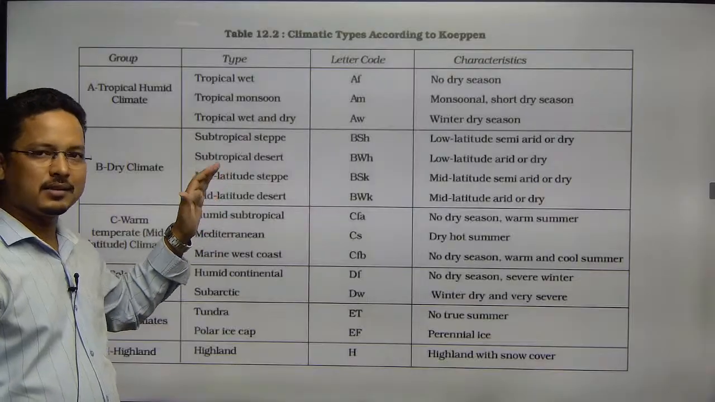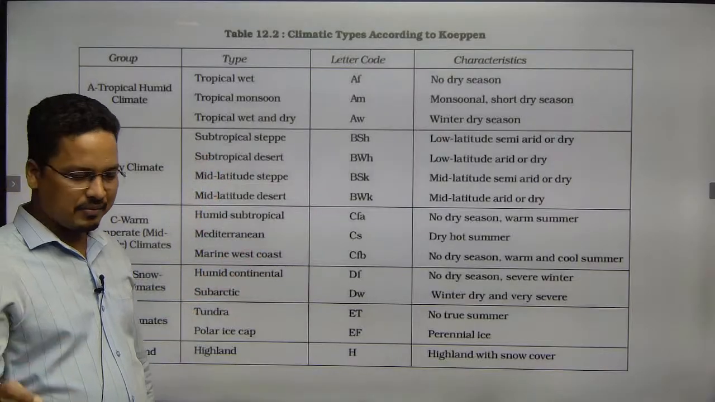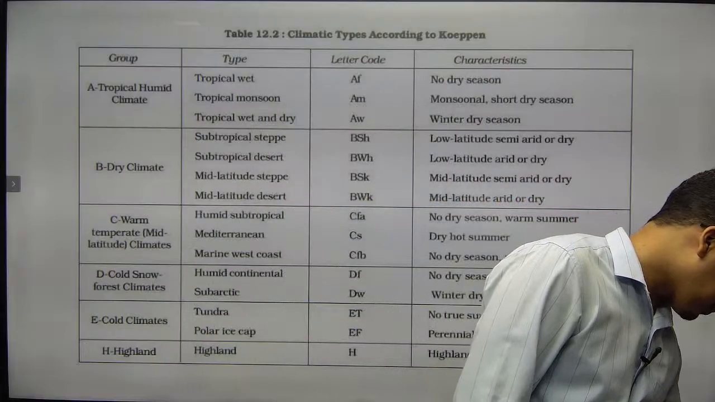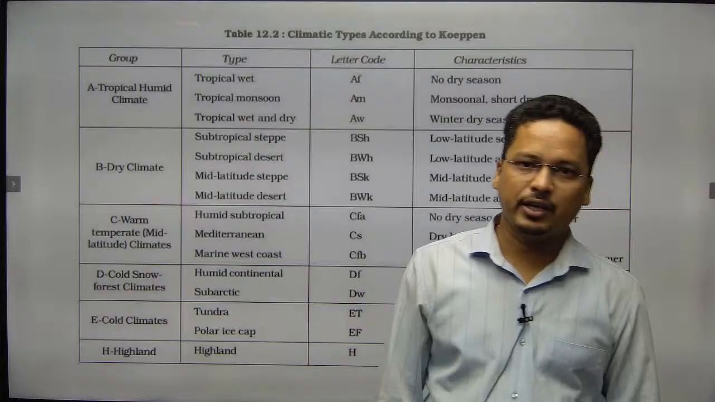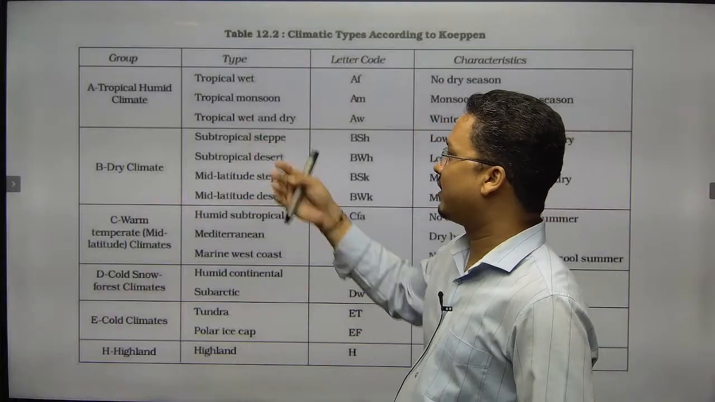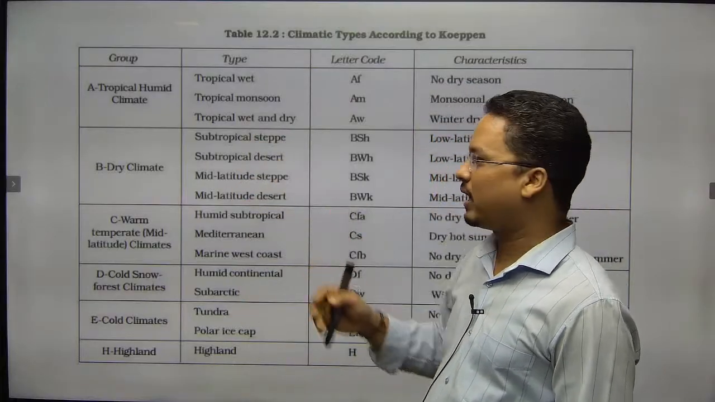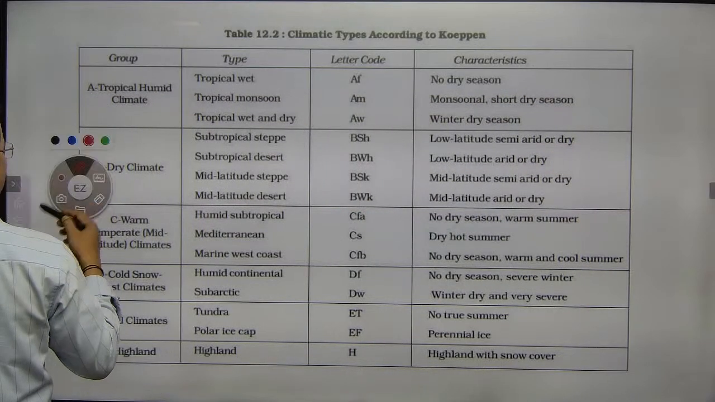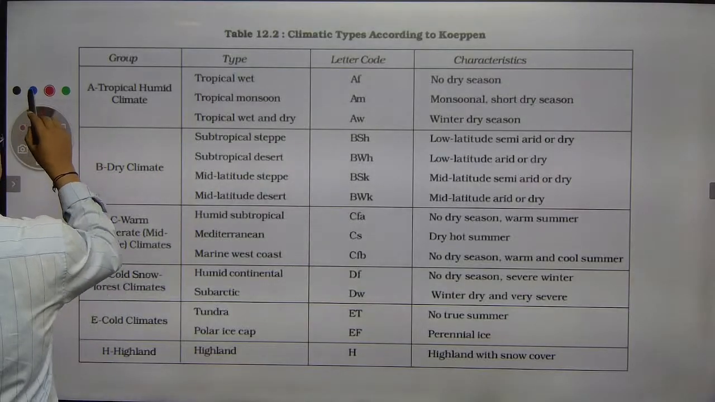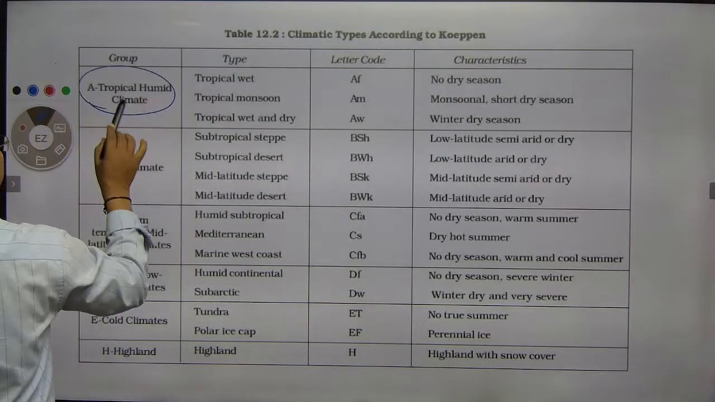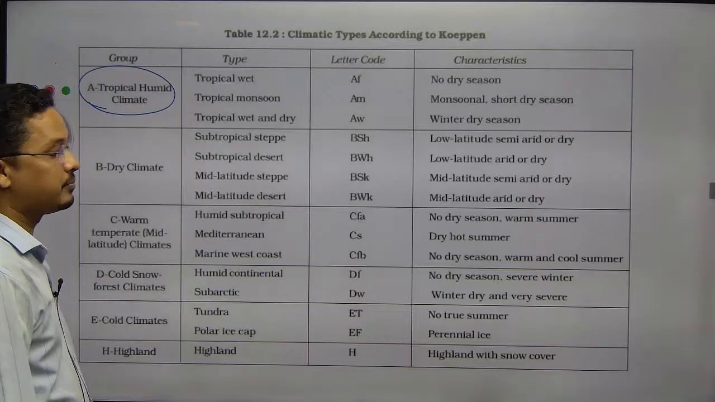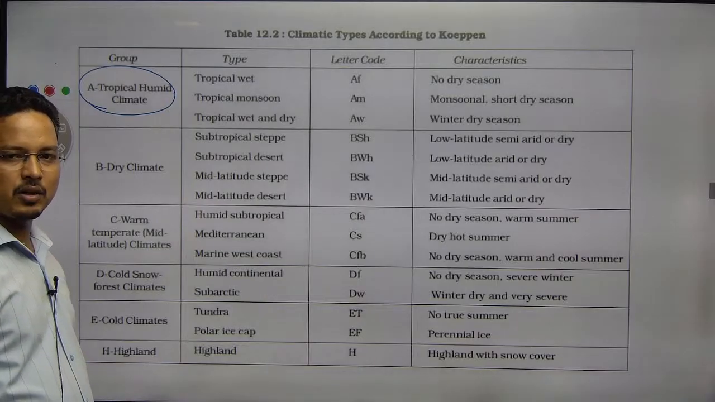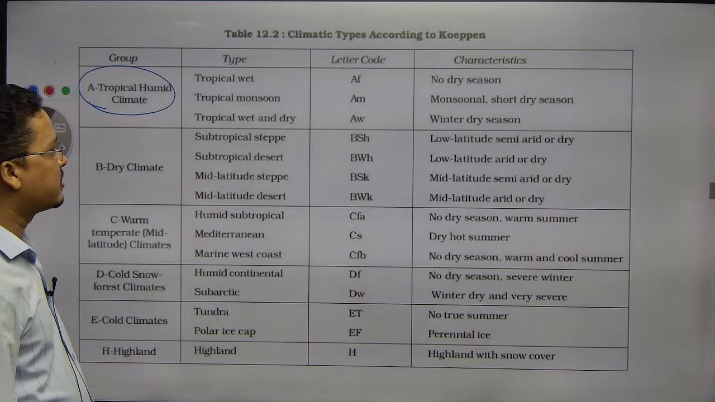Now this large climate is again subdivided into small climatic zones by using certain small alphabets. What are the small alphabets? Let's say for A type of climate. When I say A type of climate, it's a tropical climate. Definitely it's a tropical climate.